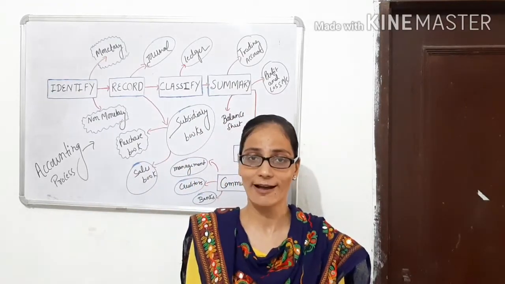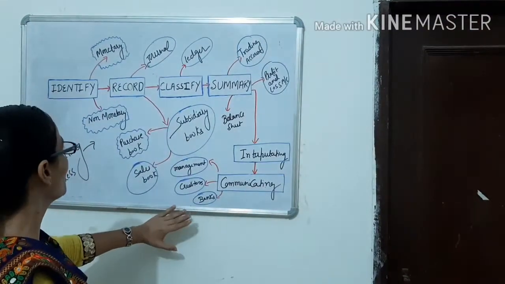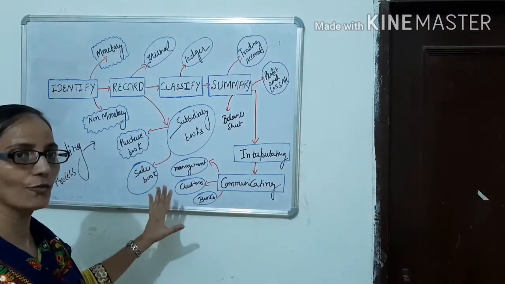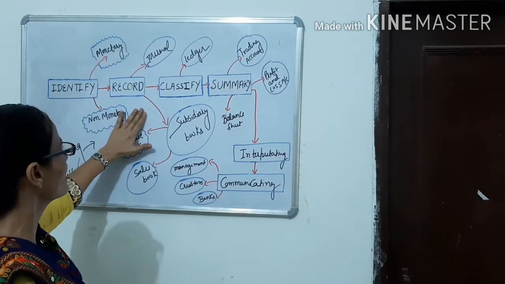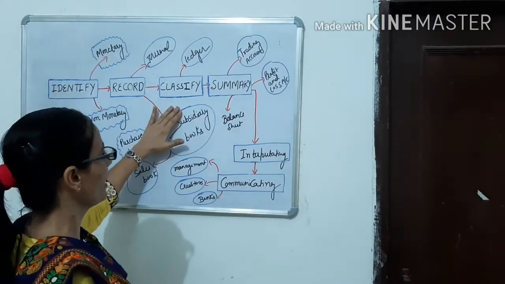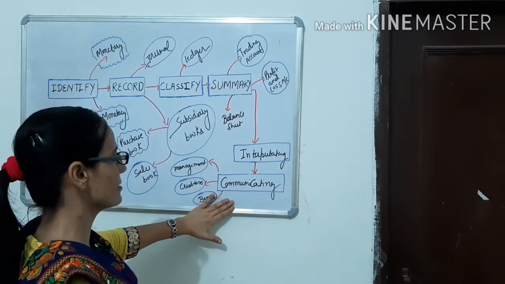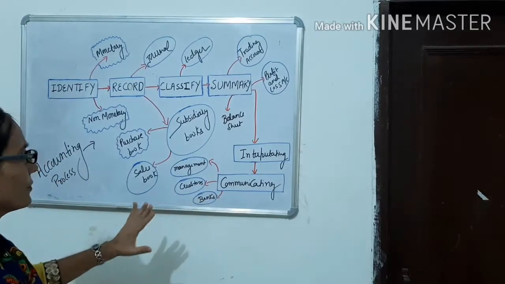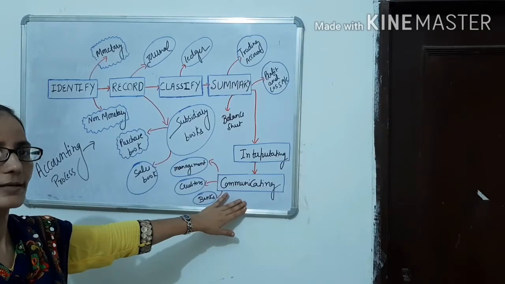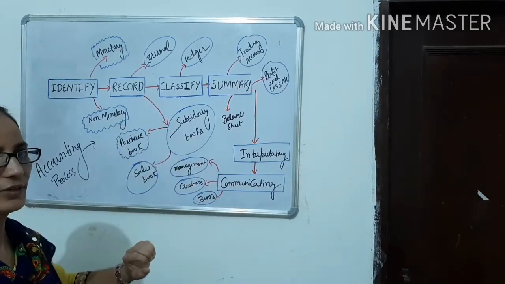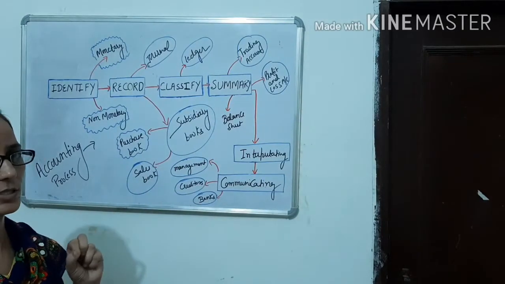So now I'm going to start with the topic. Today's topic is the process. It includes 6 steps. As you are watching the board, the first and foremost step is identify, the second is record, third is classify, the fourth one is summary, fifth is interpreting, and the sixth is communicating. So one by one, if you want to study the last step, that is communication, you must know the previous 5 steps. It means the whole process goes in sequence.